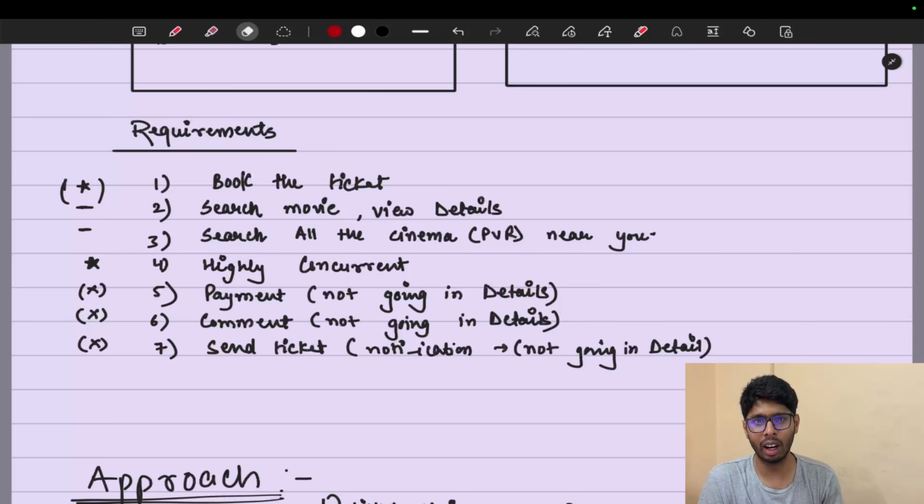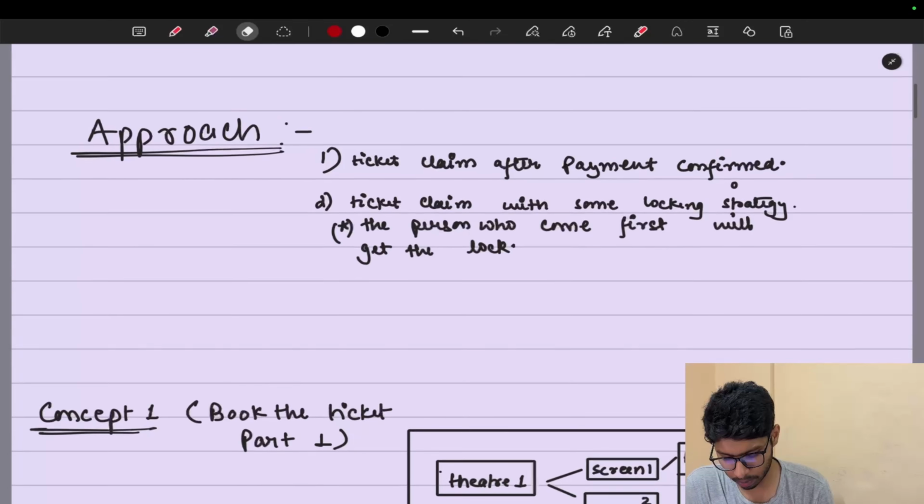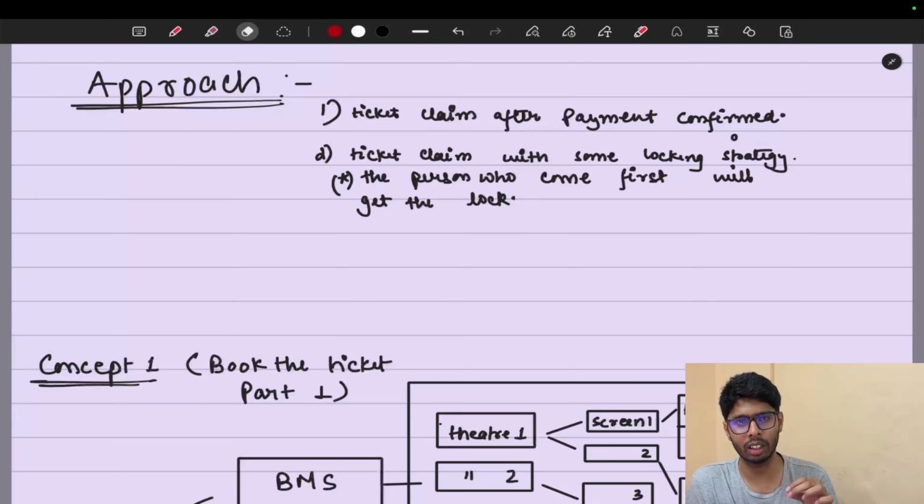Now let's understand one approach that I wanted to tell you. These 2 points are very necessary to understand this whole section, meaning both ticket booking and event booking. Let's understand the first point. The first point says: ticket claim after payment confirmed.